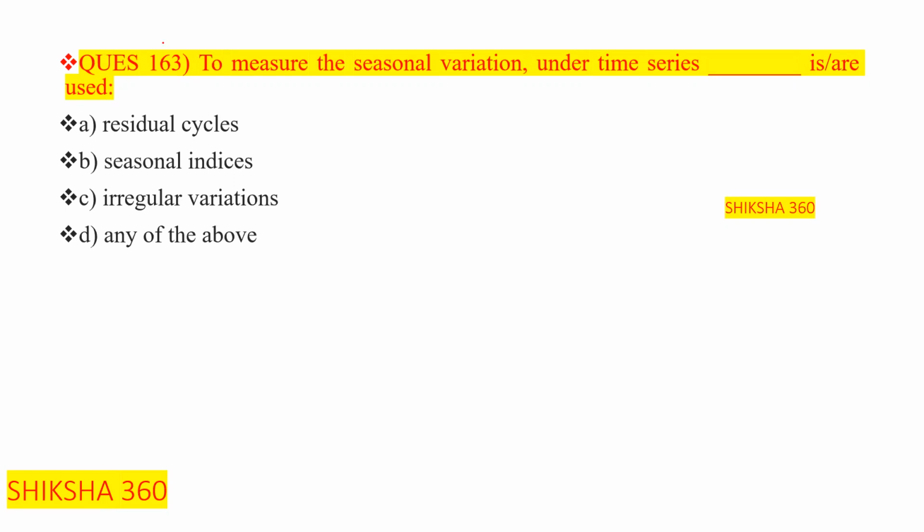Now move to the next question, question number 163. To measure the seasonal variation under the time series, which is to be used? Residual cycles, seasonal indices, irregular variations, any of the above. What is the correct answer here? Option number B is the correct answer, that is seasonal indices. To measure the seasonal variation under the time series, seasonal indices are to be used.